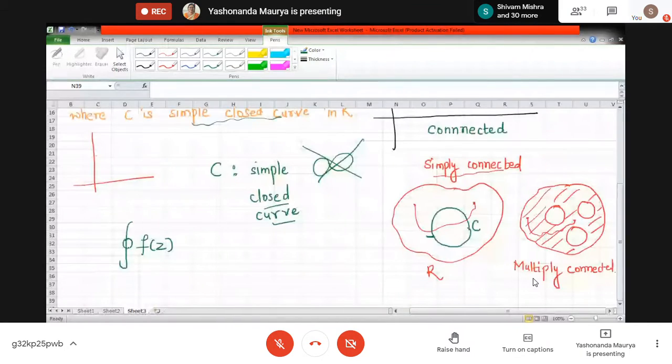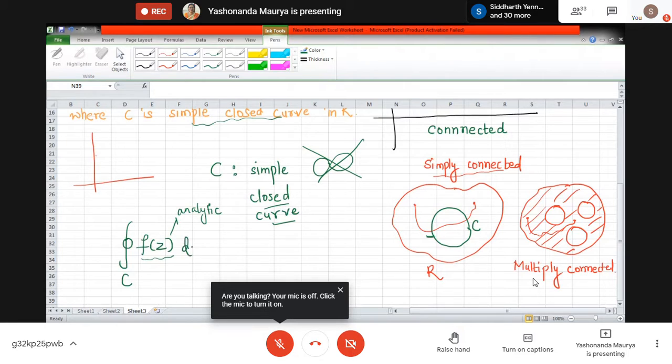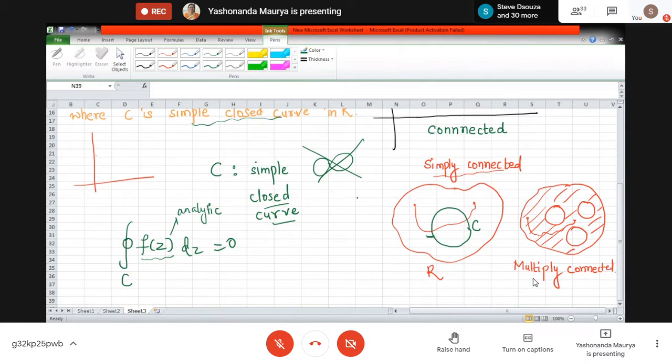Okay, we put a small circle over here to denote that we are discussing about the closed curve. Okay, so if it's a closed curve, and this function is analytic, then this integral is always equal to 0. This is the Cauchy's integral theorem. Okay, now let us work out some examples over here.